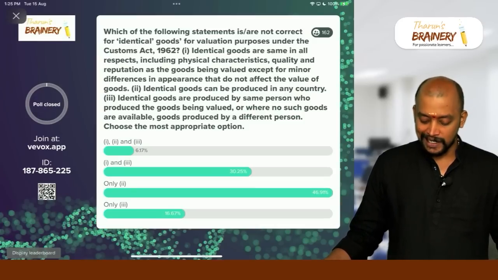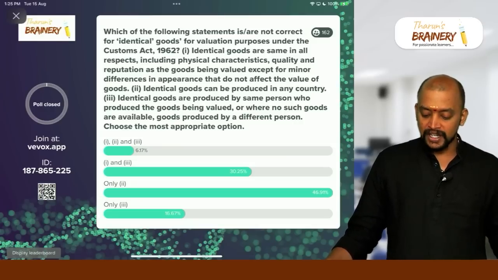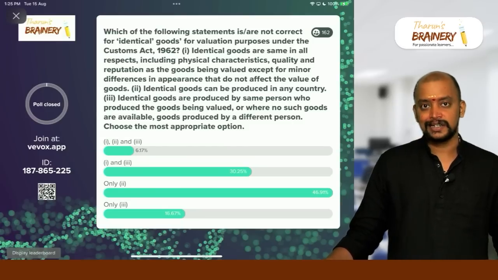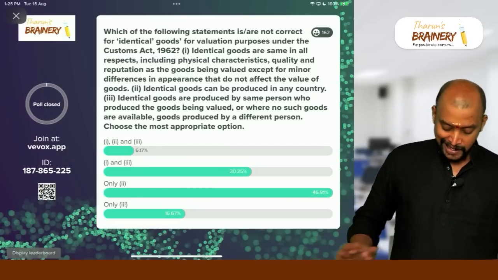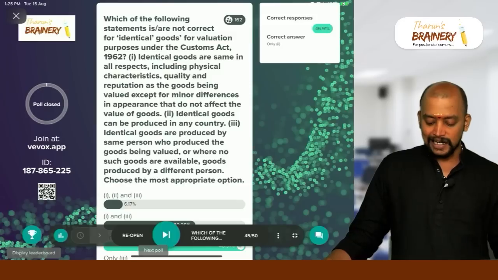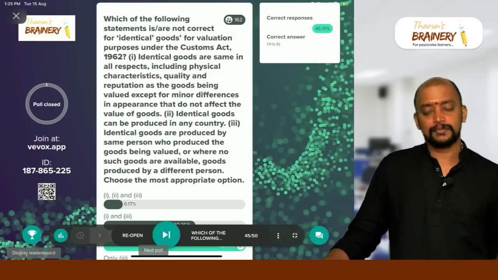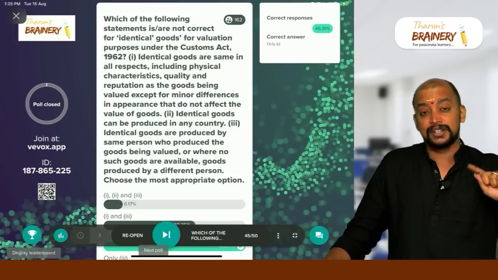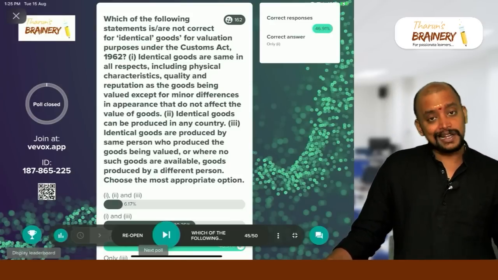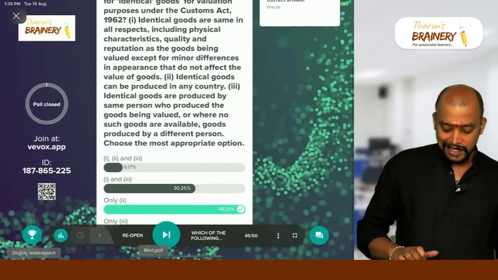What is the meaning of identical goods? Identical goods are same in all respects, including physical characteristics, quality and reputation, except for minor differences in appearance. No. So here the correct answer is only 2. Identical goods can be produced in any country. That is only false. Remaining are all correct. Actually the question is, which of the following statements are not correct? So first one is correct. Second one is incorrect. Third one is also correct. Okay. So only second is incorrect.